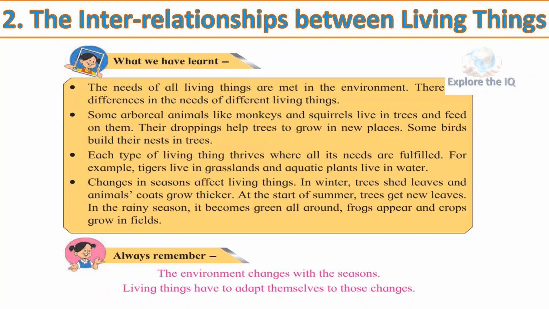Changes in season affect living things. In winter, trees shed leaves and animals' coats grow thicker. At the start of summer, trees get new leaves. In the rainy season, it becomes green all around. Frogs appear and crops grow in fields. Always remember, the environment changes with the seasons. Living things have to adapt themselves to those changes.